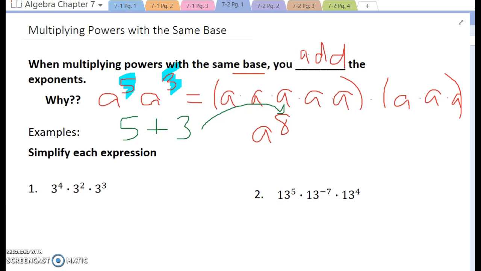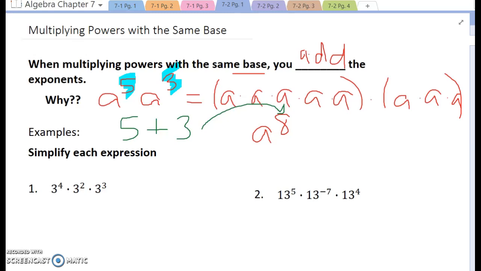It works with anything. If I would have said 2 squared times 2 squared, we would have 2 times 2 times 2 times 2. Well, how many times are we multiplying that base? 4 times. So 2 squared times 2 squared is 2 to the 4th power.